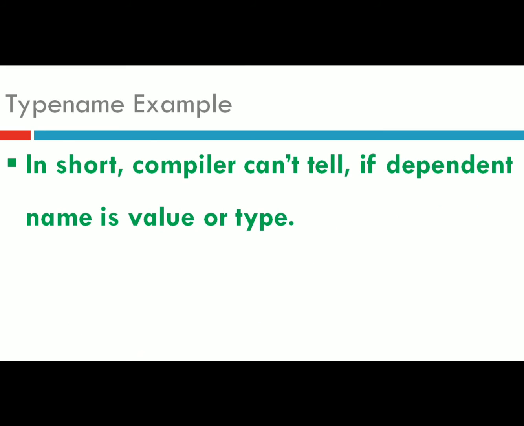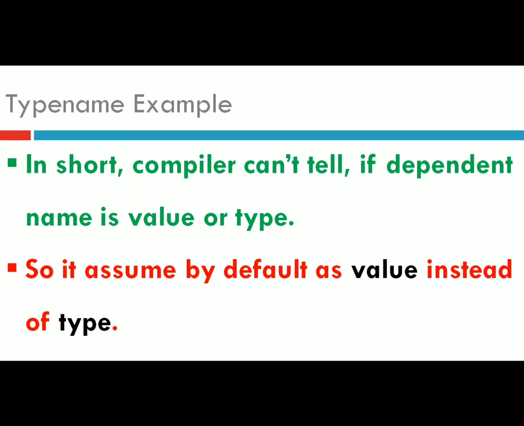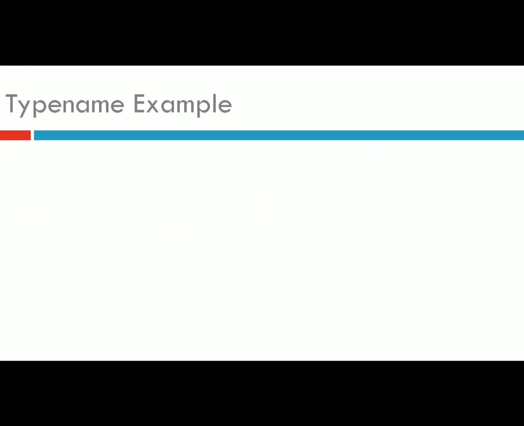In short, the compiler can't tell if a dependent name is a value or a type, so we need to explicitly convey it by writing the typename keyword at the start of the statement.